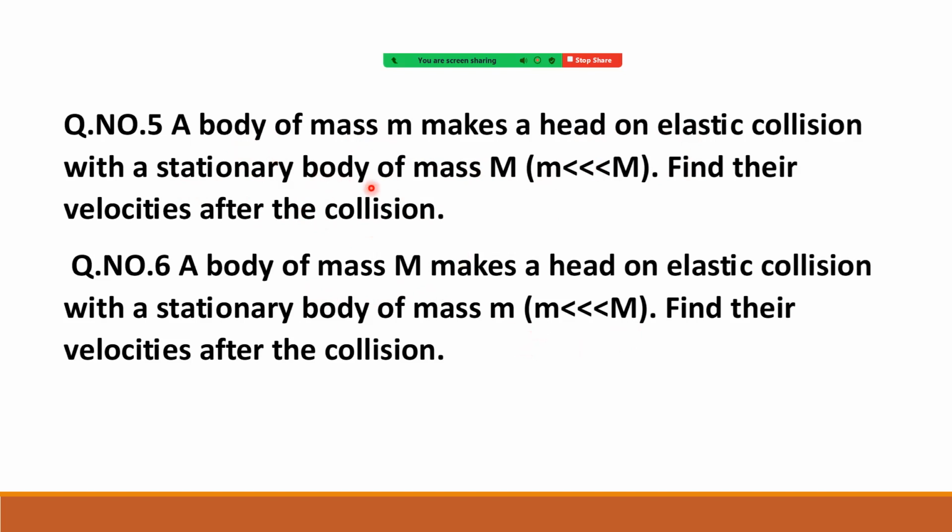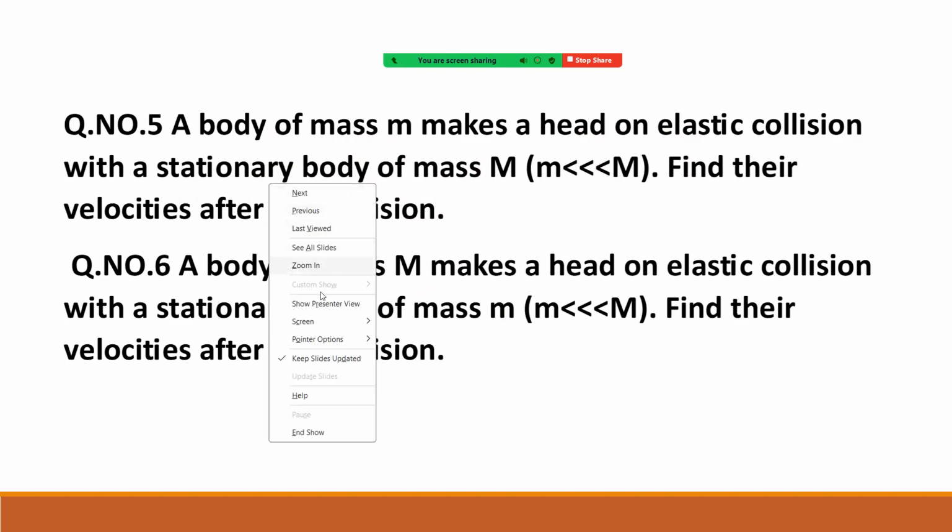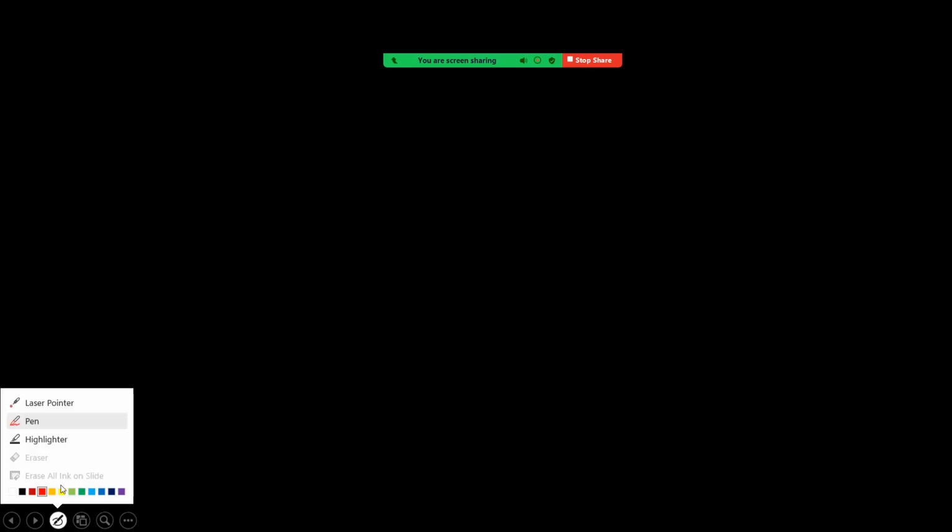Okay, let us see the first one. The first one is a lighter body making collision with a heavier body which is at rest.